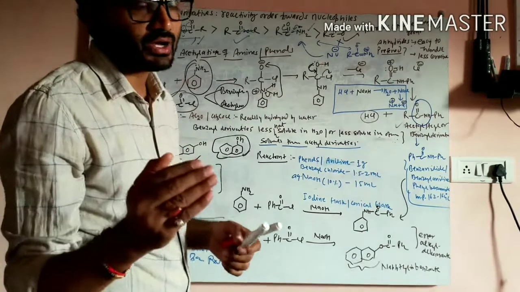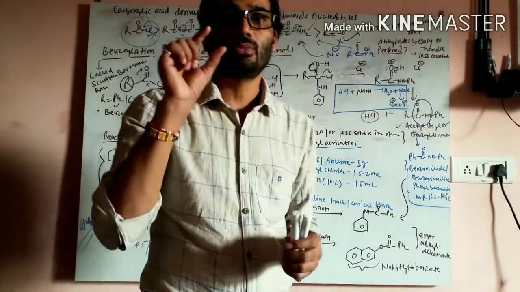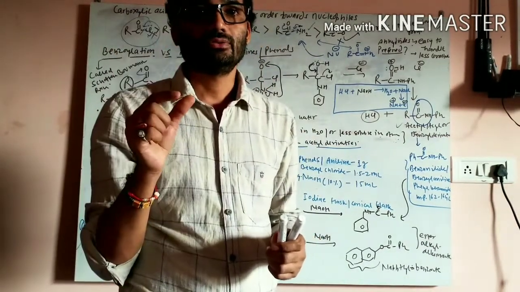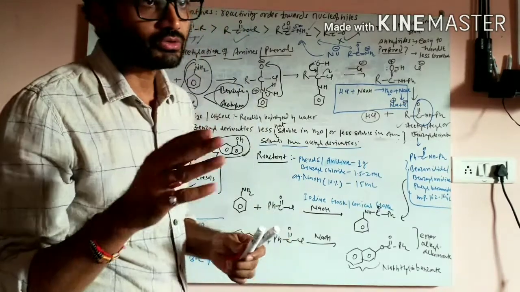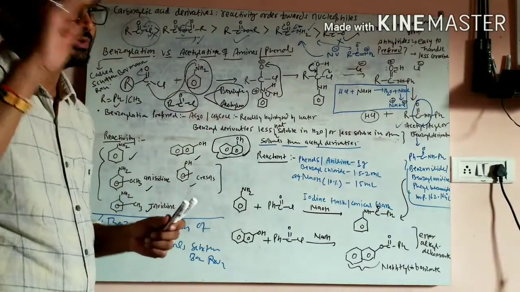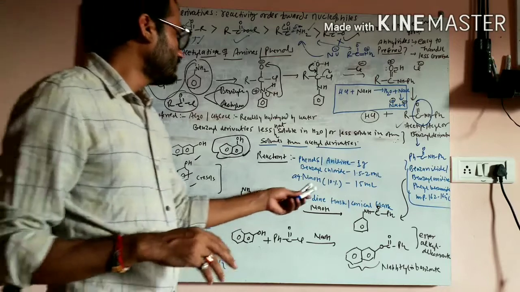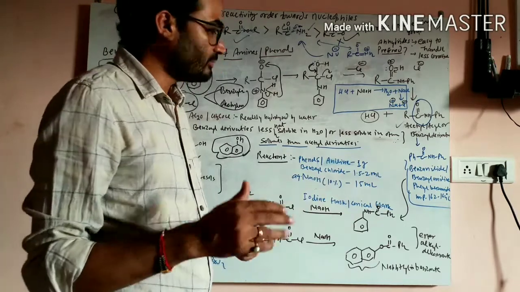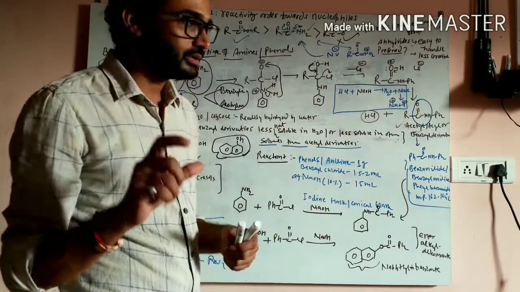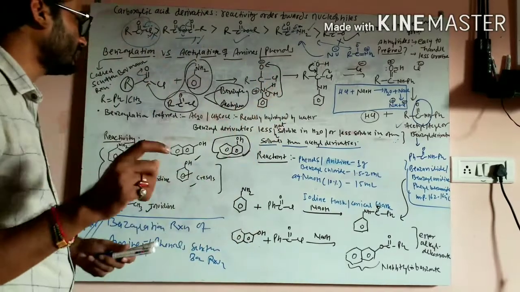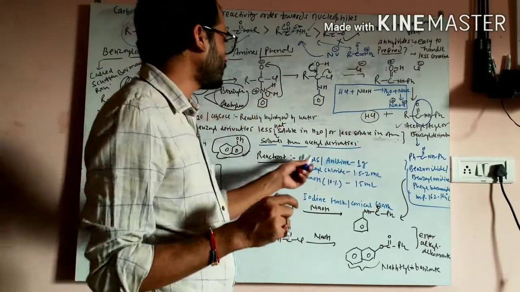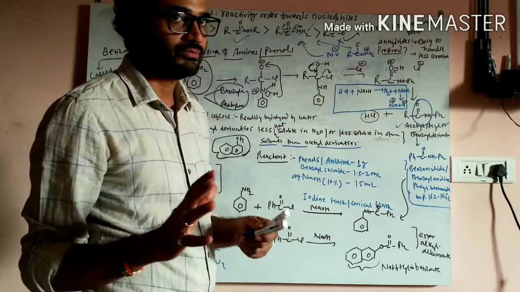The iodine flask or conical flask must be corked. Okay. So without a cork, you will not perform that reaction. It must be corked. So you will take an iodine flask or conical flask having a cork, and into that flask you will add 1 gram of phenol or 1 gram of aniline.